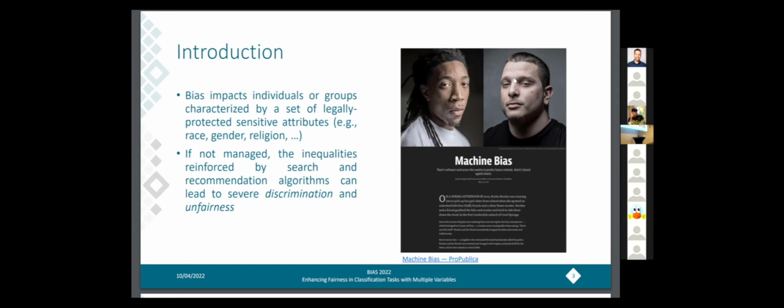If this bias is not managed, it can lead to severe discrimination and unfairness. And here, just as an example, I show you a picture from a website about one of the most famous biased systems, which is COMPAS, which was discriminating between black and white people in predicting crimes.